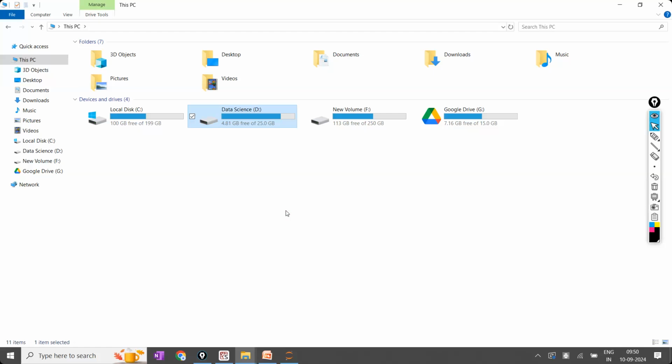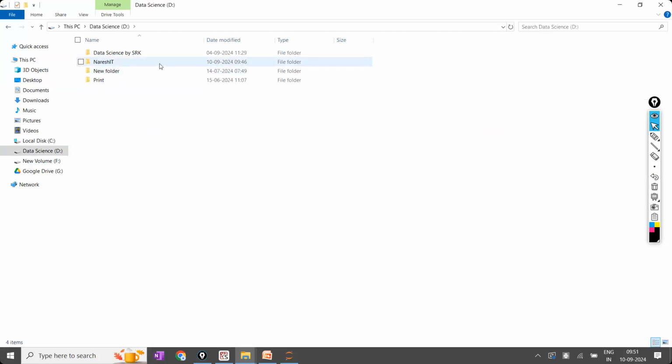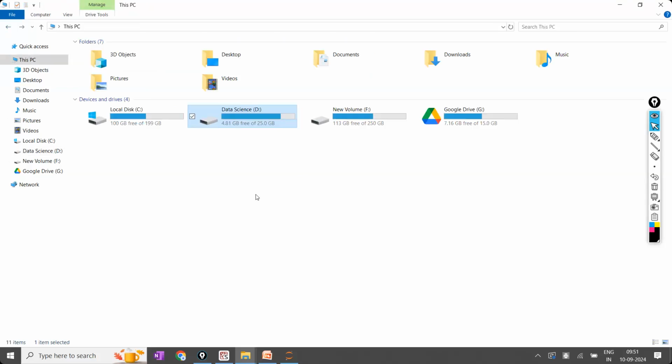And if I want to recover the drive also, C drive will have 200 GB and I have to pay more amount. But I have created separately, only for data science, 25 GB. And in the worst case, if my hard disk completely collapsed, completely damaged also, I'm going to do the data recovery of these 25 GB only. And I have to pay the money only for 25 GB. Only for this drive or for this particular folder. I want, within the D drive, that Naresh IT folder only I will recover. Remaining things I will not recover, right?